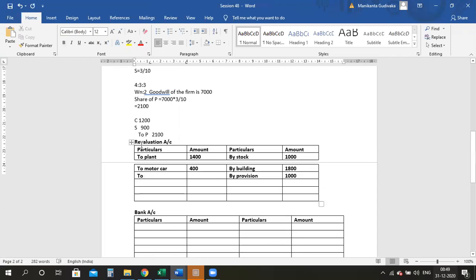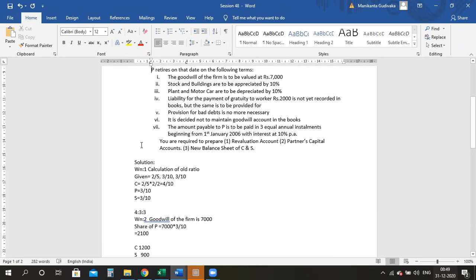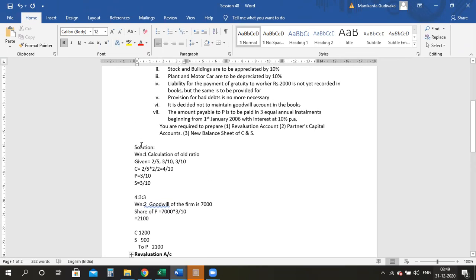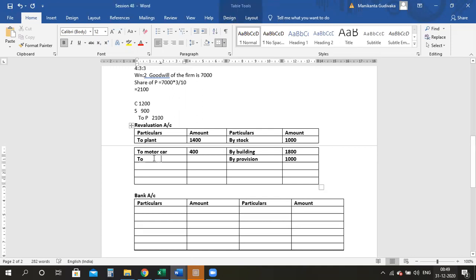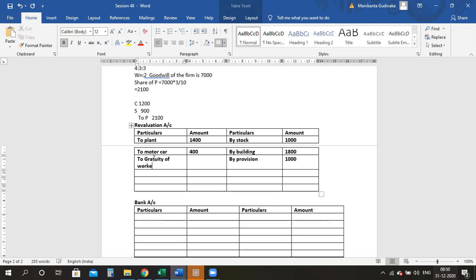What is that liability? Did they give any name as such? Gratuity to the workers of 2,000. Okay, to gratuity of workers. That is giving me 2,000, right. Now, all these adjustments have been done.